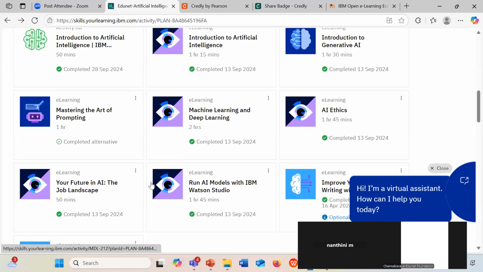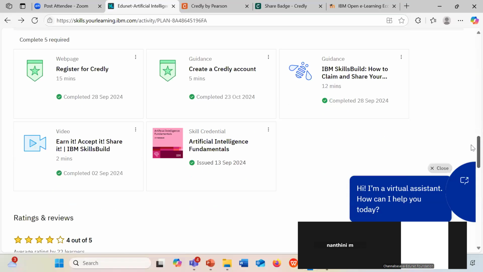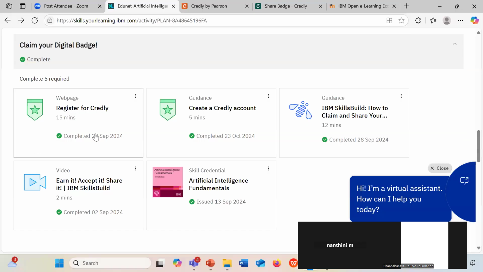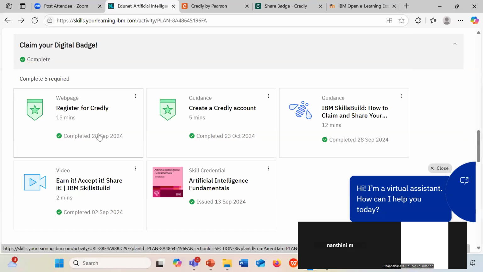The first module has a certain number of courses. After completing the courses, you can download the certificate in the platform itself. That is your Skillsbuild platform. And the second module has your Credly based courses. These are very short duration courses. You can just click on mark complete and you can download the certificate. But coming to Artificial Intelligence Fundamentals, you can download the certificate via Credly. For that reason only you have created the account in Credly.